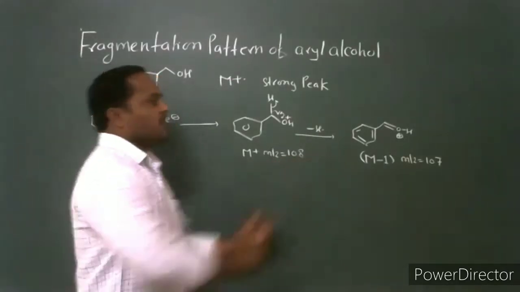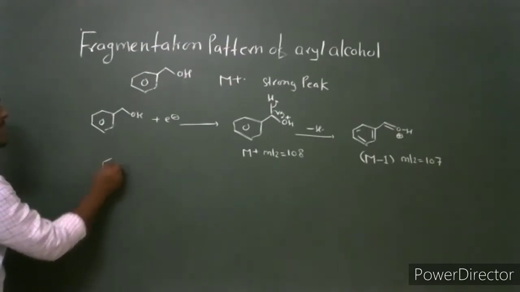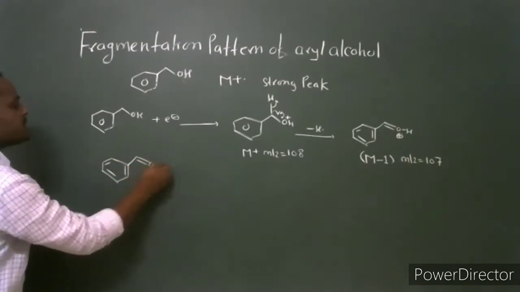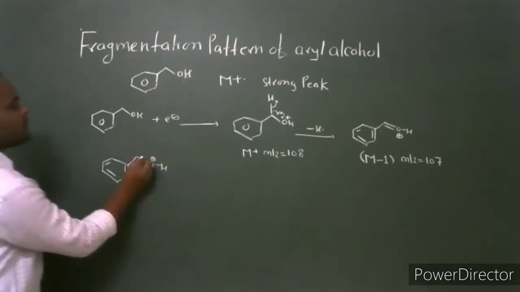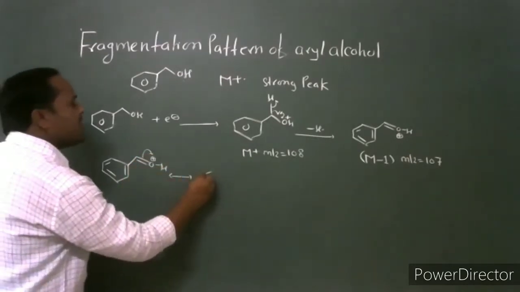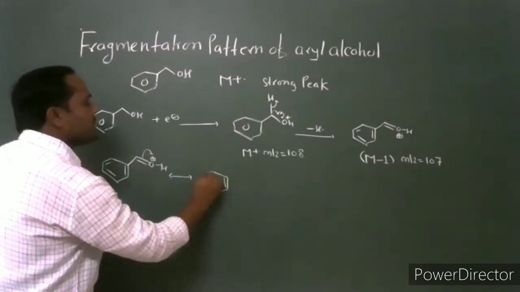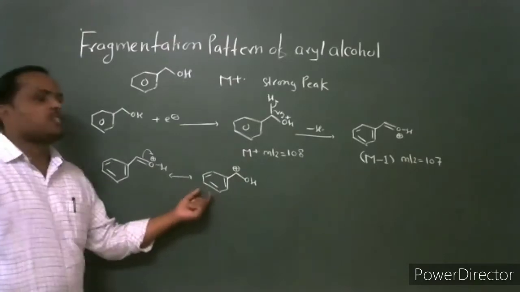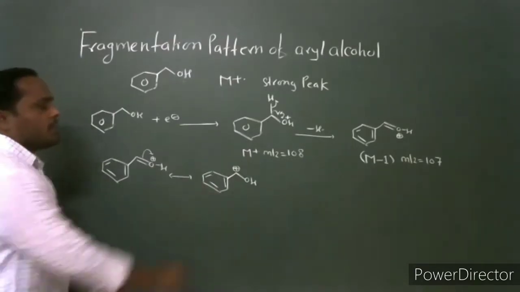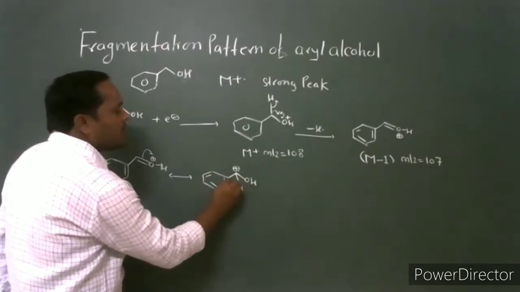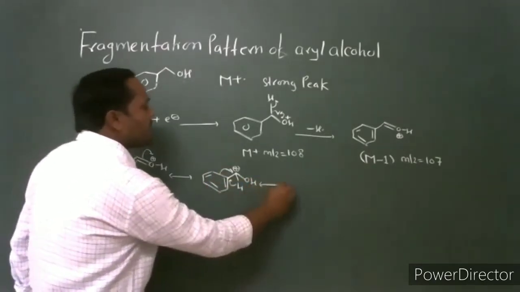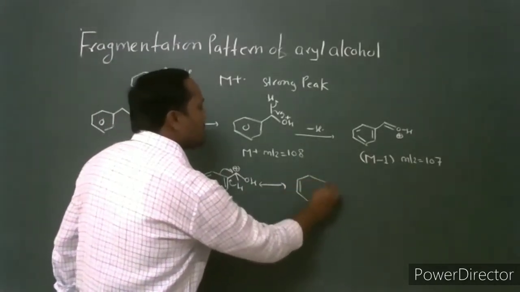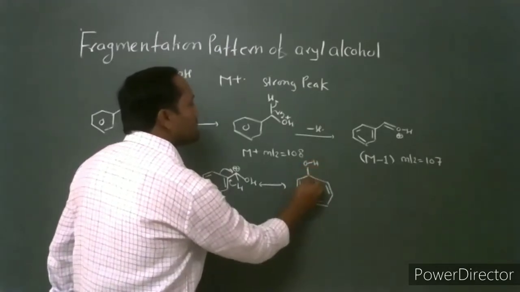After the loss of the hydrogen radical, this hydroxy benzyl carbocation is formed. It further undergoes rearrangement. Consider this oxonium ion, which has another resonating structure, a benzyl carbocation. Then it undergoes rearrangement and is converted into the hydroxytropylium ion. There is a formation of hydroxytropylium ion.